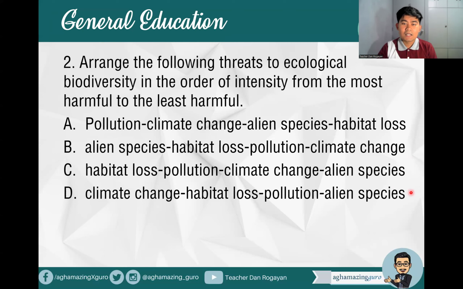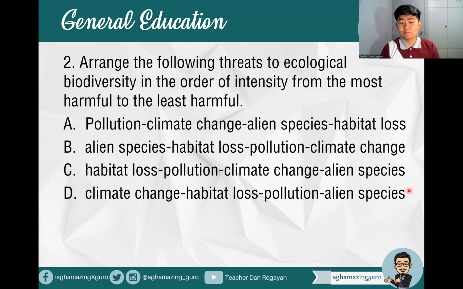Or letter D. Climate change, habitat loss, pollution, or alien species. So we're looking at the order of intensity from the most harmful to the least harmful in our ecological biodiversity. And it's an actual board question. Maybe a majority of you are already familiar with this question.